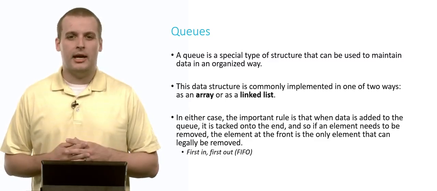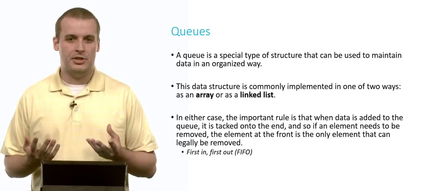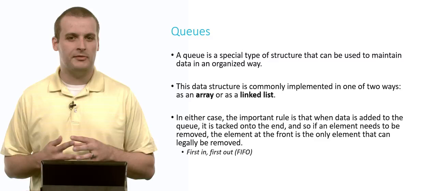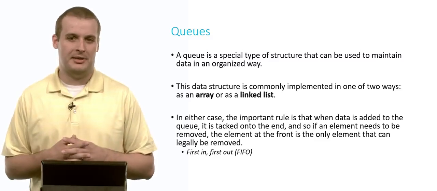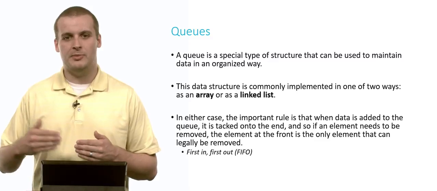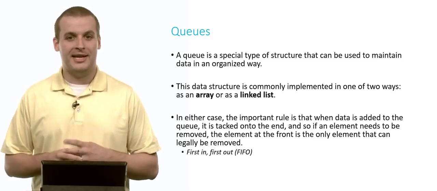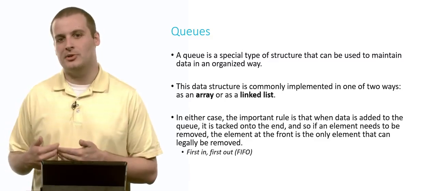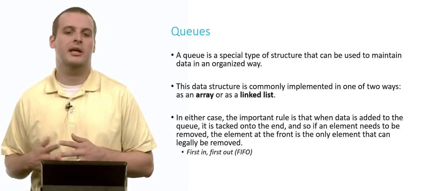Now, queues, you probably have an analogy to queues if you've ever been in line at an amusement park or at a bank. There's sort of a fairness implementing structure, right? The first person in line at the bank is the first person who gets to speak to the teller. It would be sort of a race to the bottom if the only way you got to speak to the teller at the bank was to be the last person in line. Everybody would always want to be the last person in line.